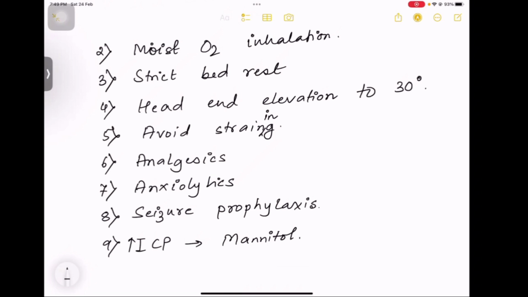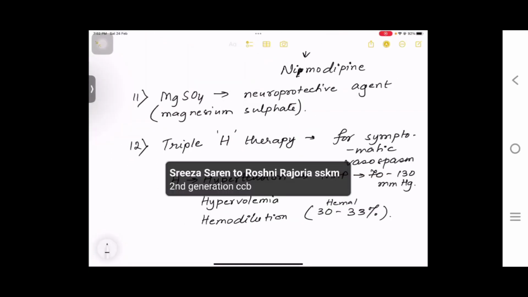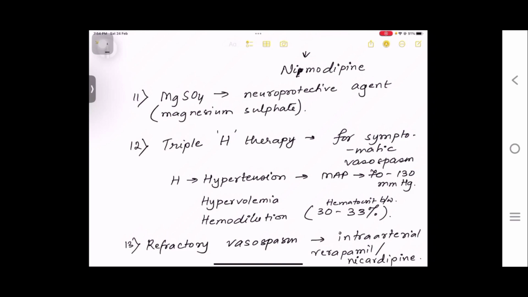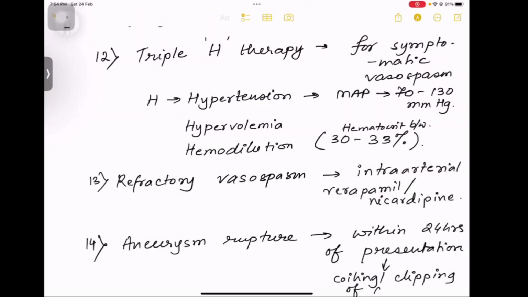Now, if the intracranial pressure is high, that has to be controlled. You have to give mannitol for that. Okay. What other things can you do? You can give calcium channel blockers, that is nimodipine, and you also give magnesium sulfate as a neuroprotective agent. Remember that you have to do the triple H therapy, which involves hypertension, hypervolemia, and hemodilution. You have to treat refractory vasospasm. This is done by intra-arterial verapamil or nicardipine.